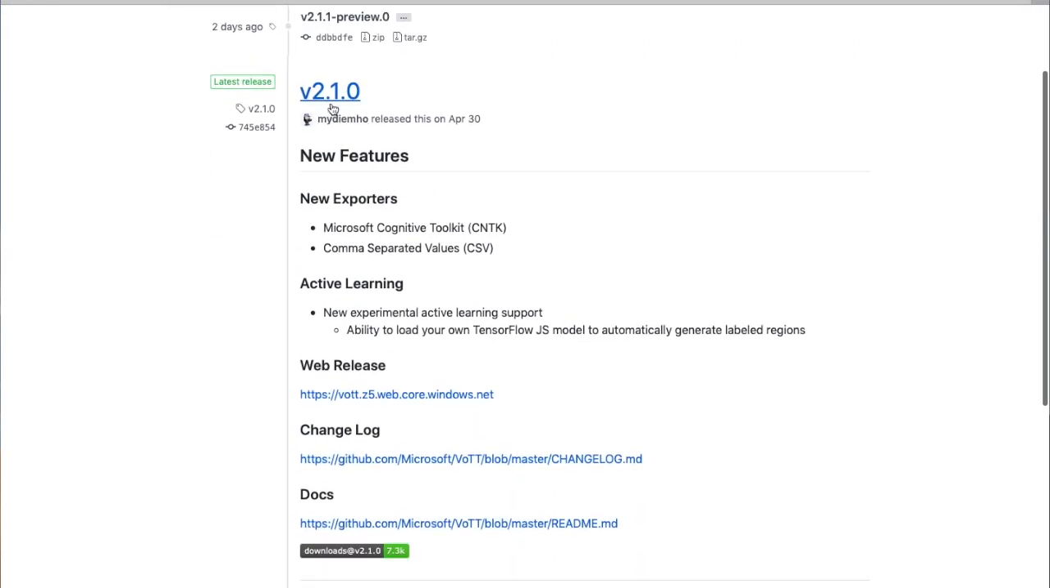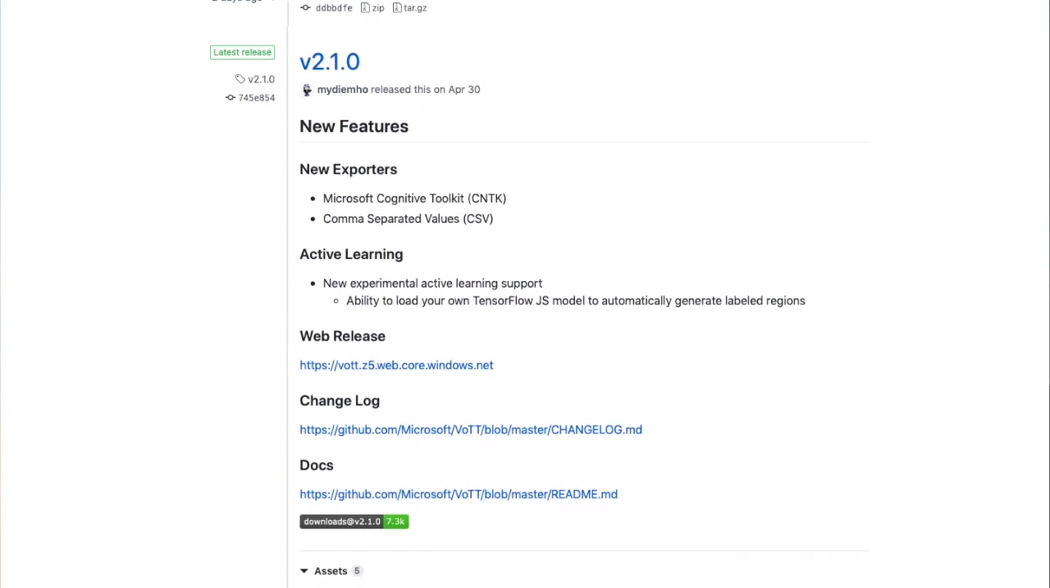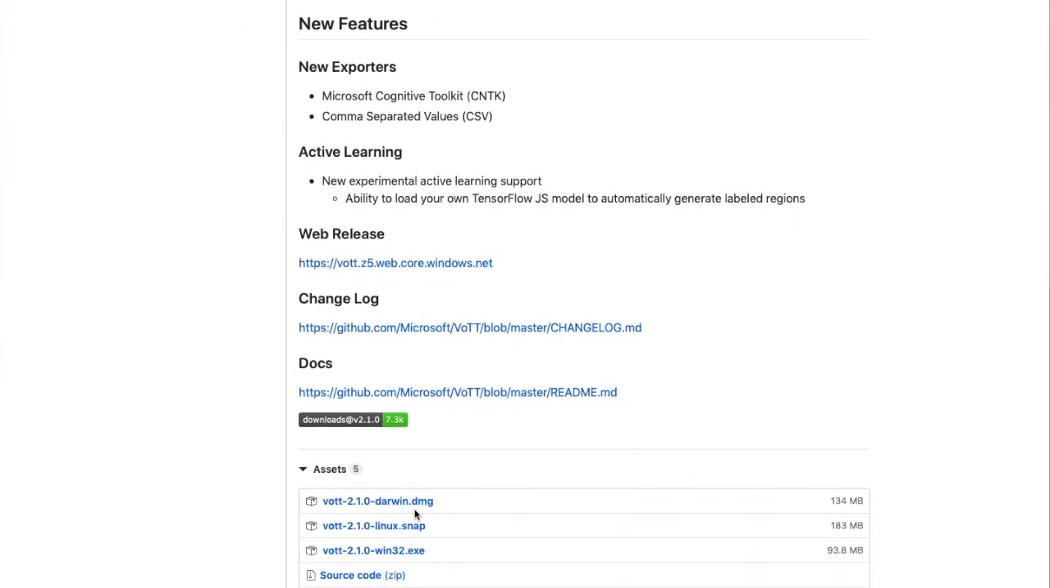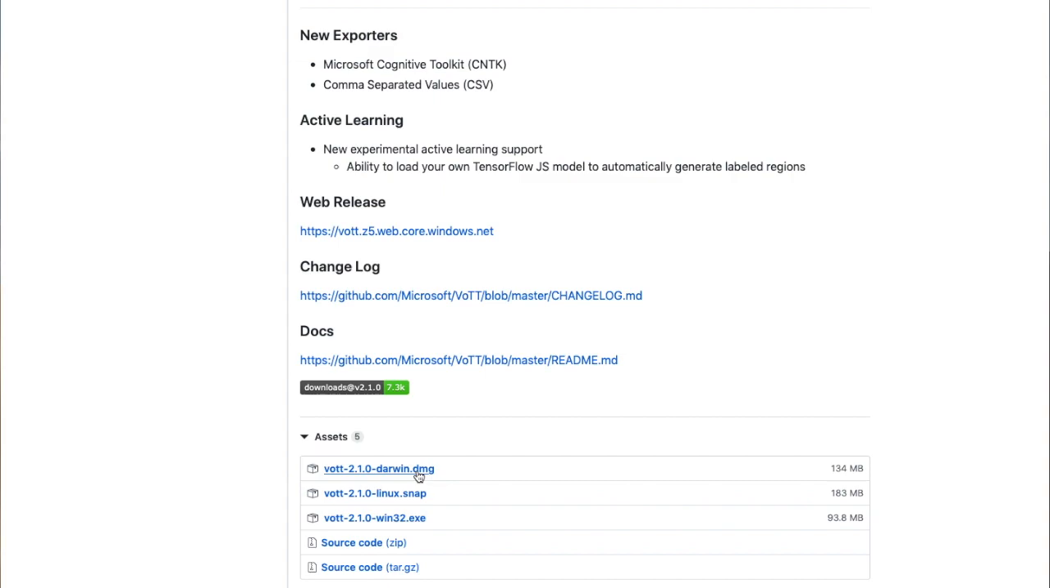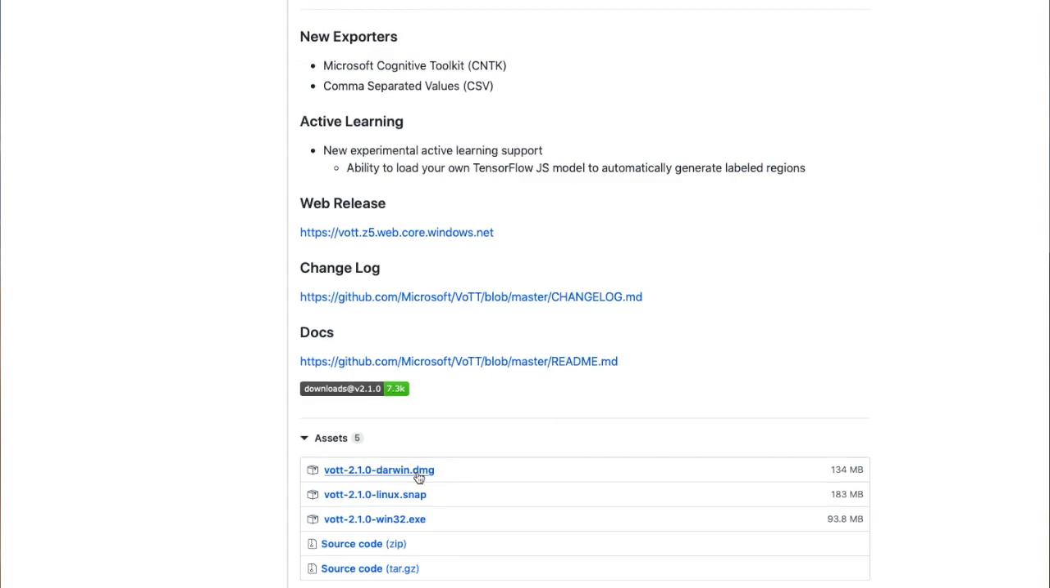Here you can see the last release. This is the web version of the release, but in the web version you cannot use files on your own computer, so that's why I will download the version for the desktop. In the desktop version you can actually use the images on your computer.